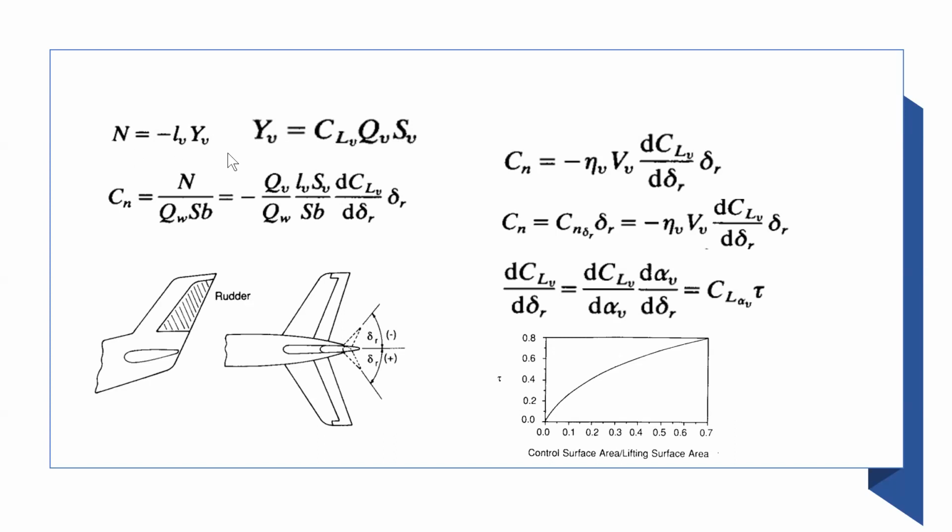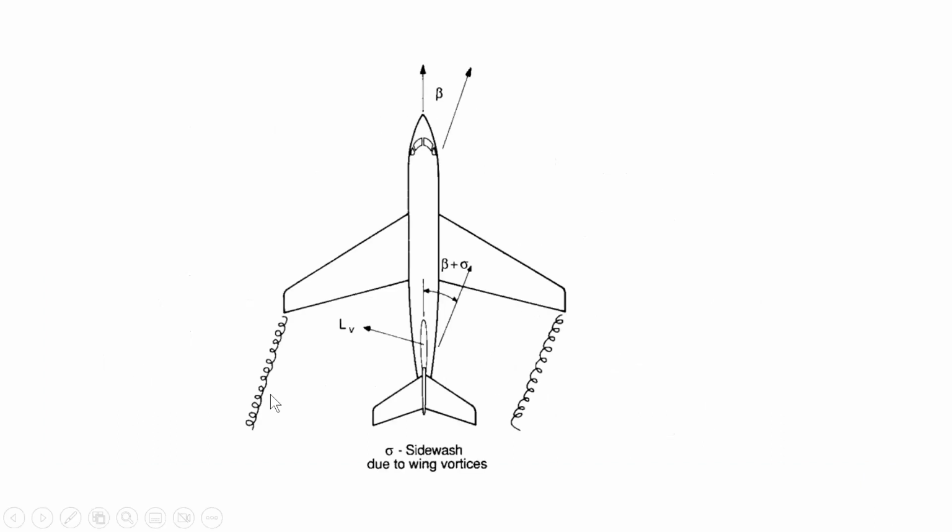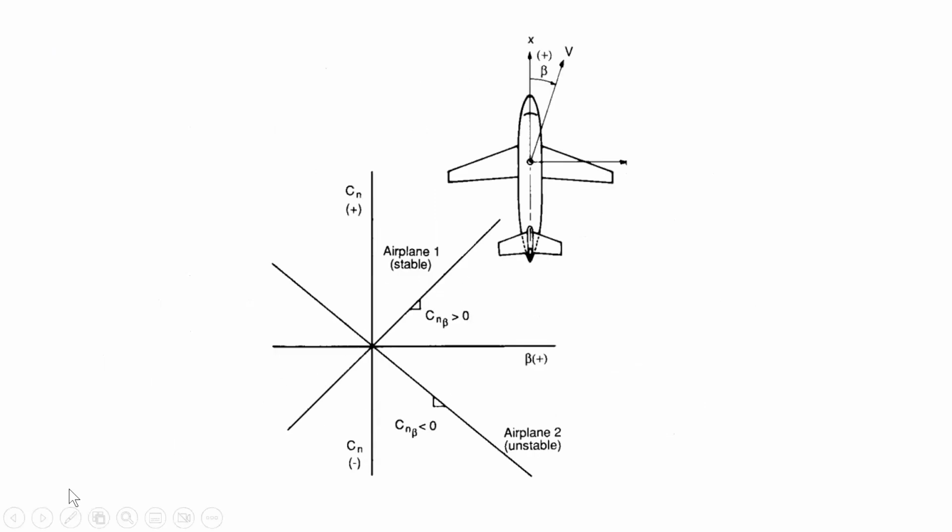Then you divide with the dynamic pressure at the wing and the surface area of the wing. LV is exactly the distance of the vertical tail. So let's go back and show you what LV is. It will be much clearer here.